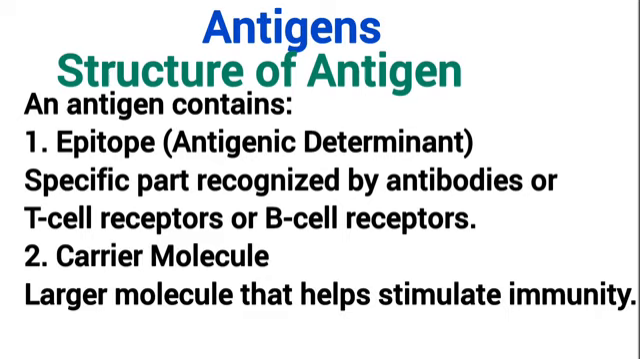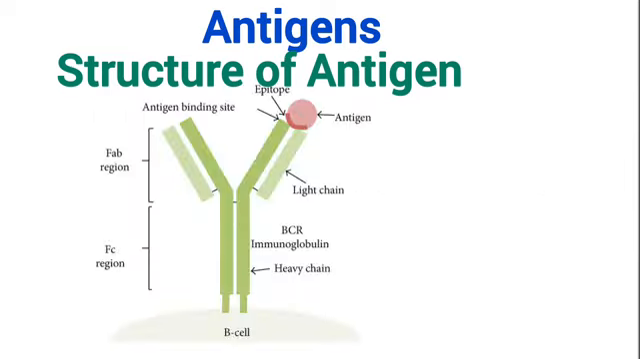Let's talk about the structure of antigen. An antigen contains an epitope. This is the specific part recognized by the T receptors or the B cell receptor, and it has a carrier molecule, the larger molecule that helps to stimulate immunity. Take a look at this diagram. Take a look at the antigen. Now, take a look at the epitope. You will notice that this epitope is the part that is recognized by the B cell, while the larger part is also part of the antigen.